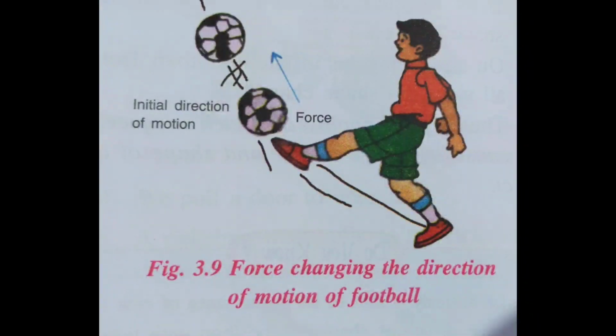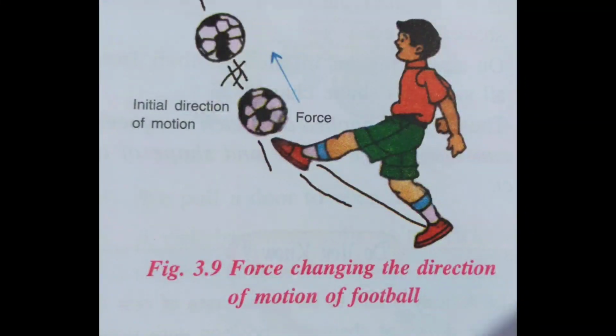Now what is the fifth point? A force can change the direction of a moving body. So if a force is applied on a moving body in a direction other than its direction of motion, the direction of the body changes. Okay, so if a ball is kicked in another direction, what will happen? The ball changes the direction.